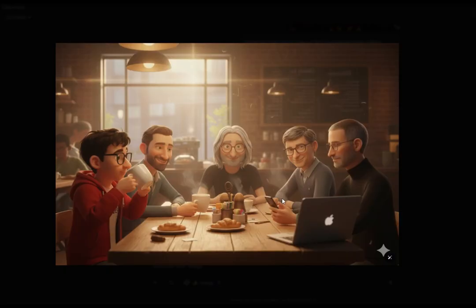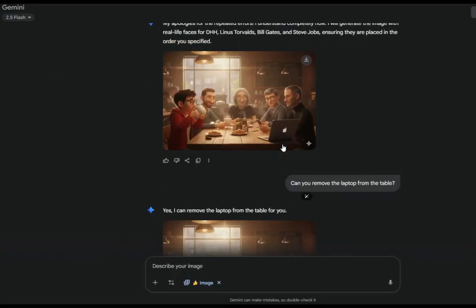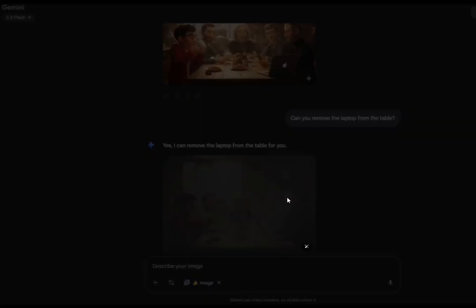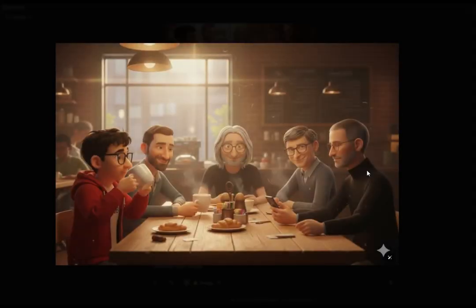Bill Gates' arm looks a little bit better. Linus Torvalds is still John Lennon. And Steve Jobs looks a little bit more like Steve Jobs. But now all of a sudden, this Apple laptop has appeared on the table for some reason, which I never asked it to do. So then I said, can you remove the laptop from the table? And it did so by generating 2 right arms of Steve Jobs. And as you can see, Bill Gates is quite happy with that, and he's smirking.